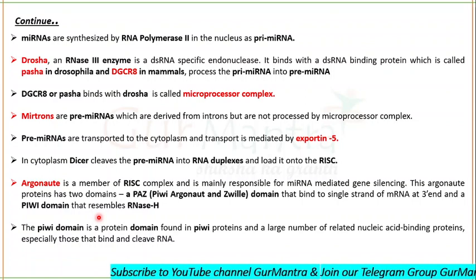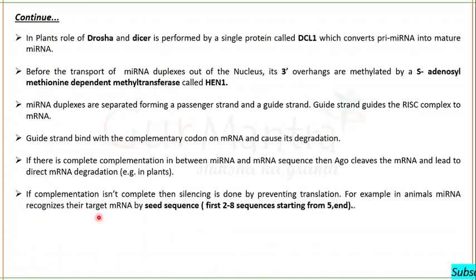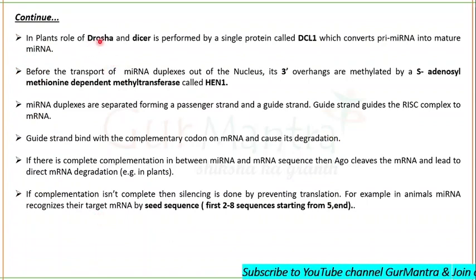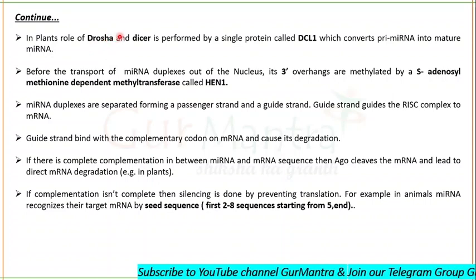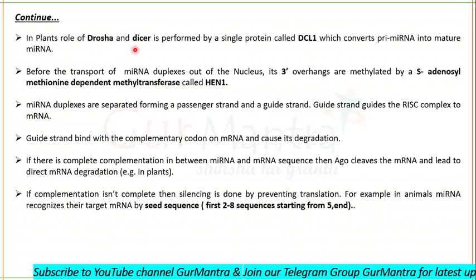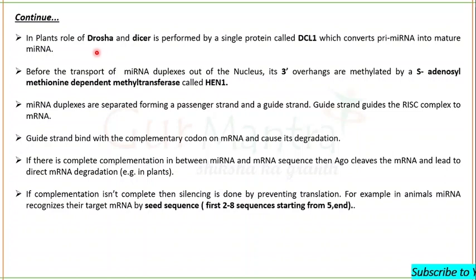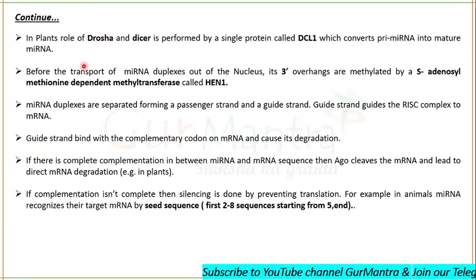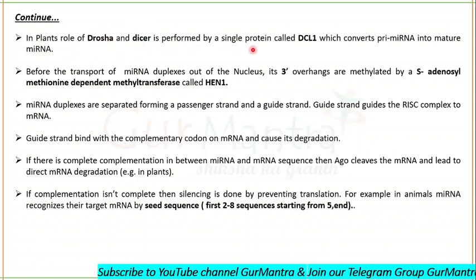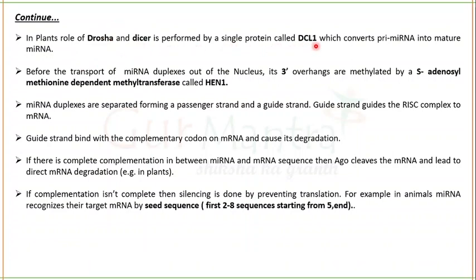Clear? Okay. Let's talk about plants now. There is a bit of a difference in the processing of pre-miRNA in the case of plants. The role of Drosha and Dicer is performed by a single protein called Dicer-like protein 1.